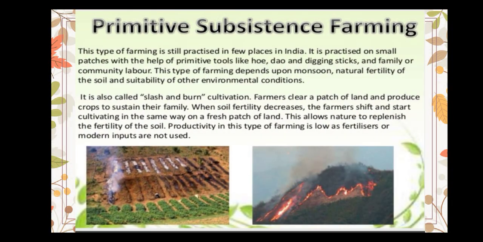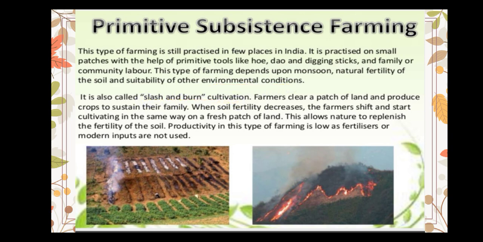Primitive subsistence farming. This type of farming is still practiced in a few places of India. It is practiced on small patches with the help of some primitive tools like hoe, dao, etc., and at family or community levels. The farming totally depends on monsoon, natural fertility of soil and other environmental conditions. It is called slash and burn cultivation.